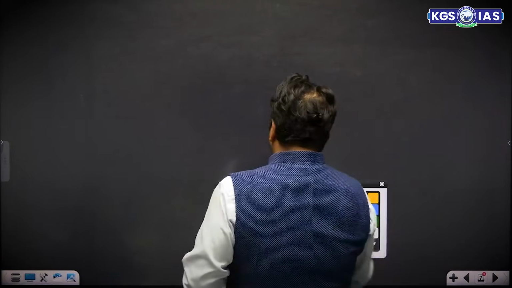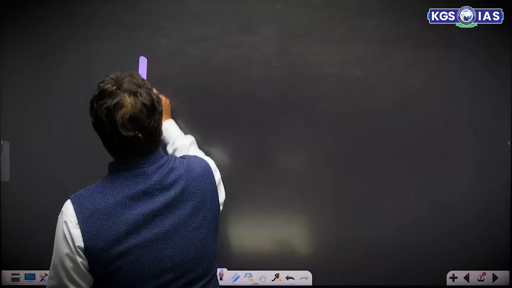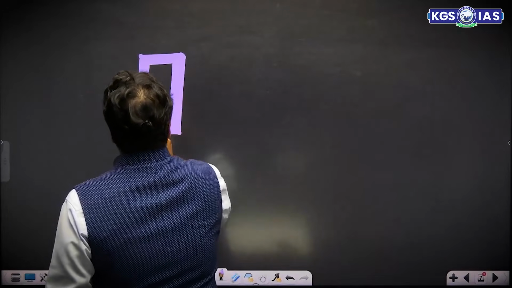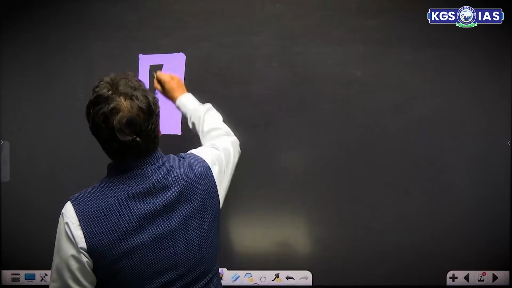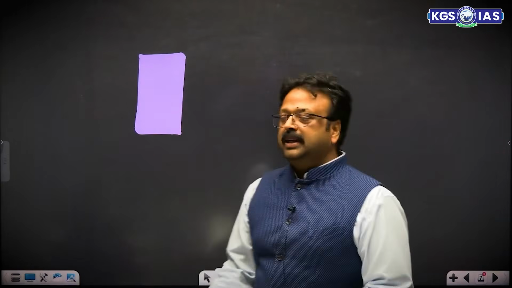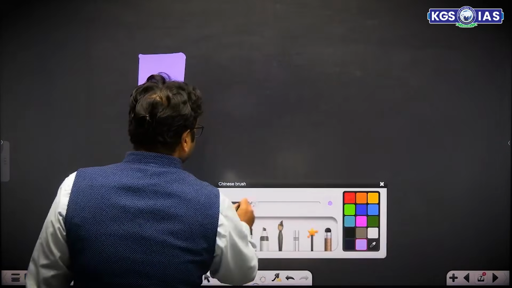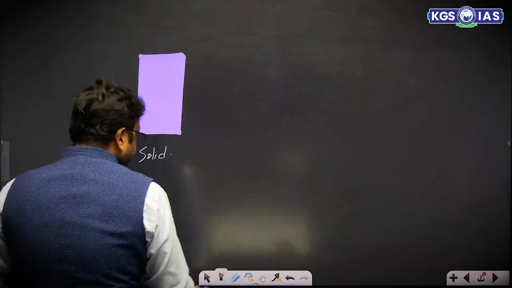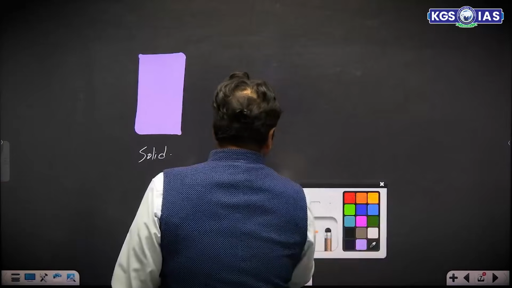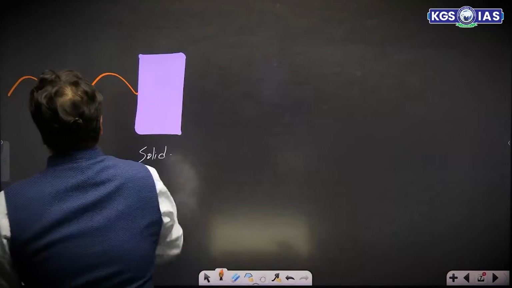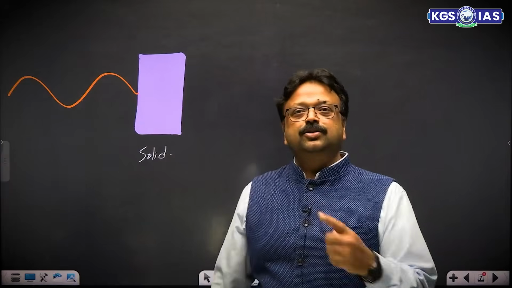So if there is a medium which is solid in nature, what happens? The wave will come. What is wave? Wave is nothing but energy which is moving in form of wave. Suppose that this medium is solid. This is a solid medium. Fine. And the wave is moving like this. This is the wave which is secondary in nature. And this is solid medium.